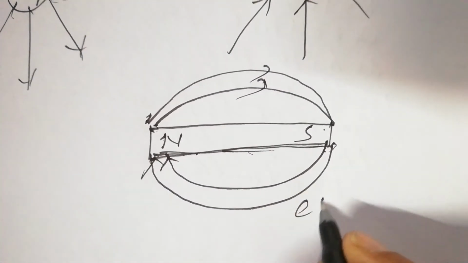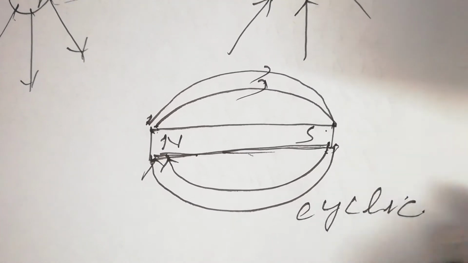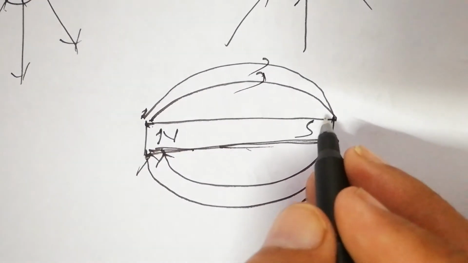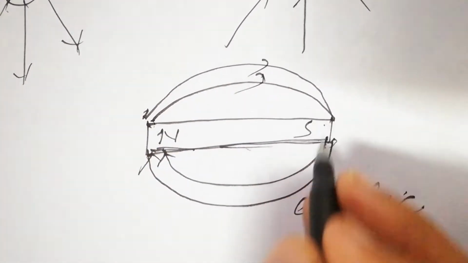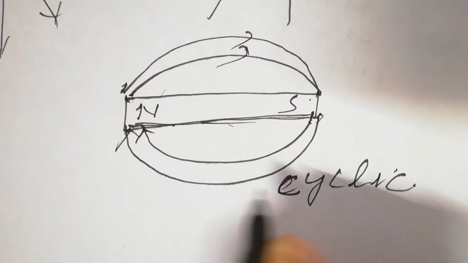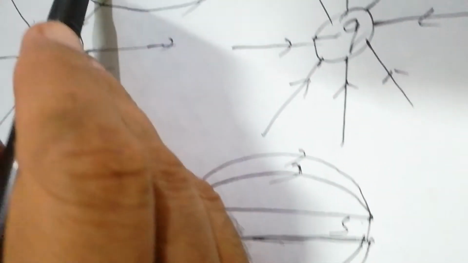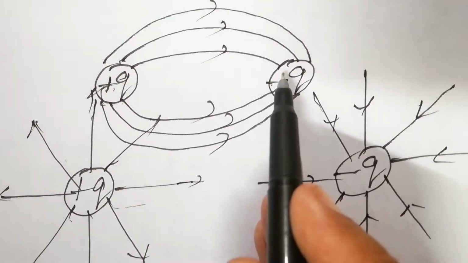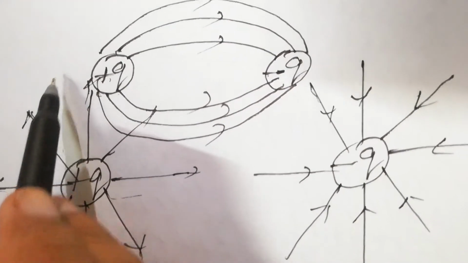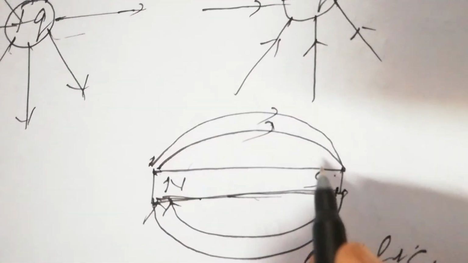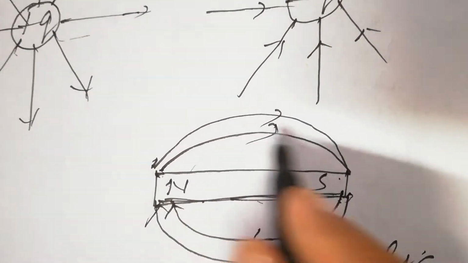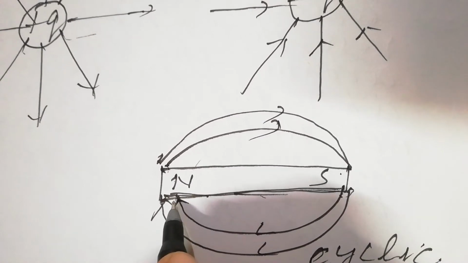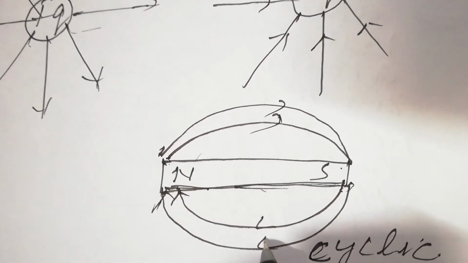So they are cyclic. They are not terminated, they are not ending on this side. I mean, they start from north to south and then south to north. So it's cyclic. Not in this case. In case of electric field, the electric lines of force start from positive and end on negative. It's not a cyclic one. And magnetic lines of force are cyclic. They start from the north pole, go north to south and then south to north. So it's a cyclic process.